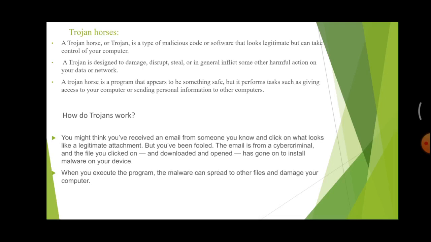A Trojan horse, or a Trojan, is a type of malicious code or software that looks legitimate but can take control of your computer. It is designed to damage, steal, and harm your data or network. A Trojan horse is a program that appears to be safe, but it performs tasks such as giving access to your computer or sending your personal information to other computers. Next, let's see how a Trojan works.